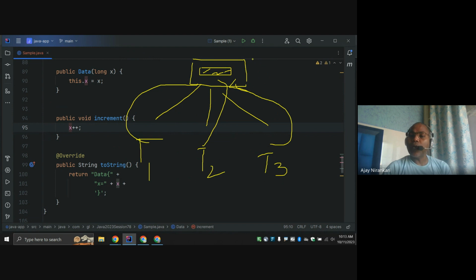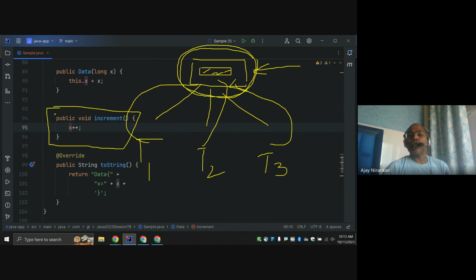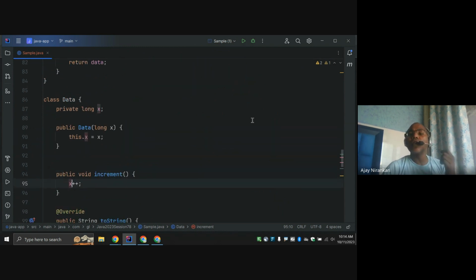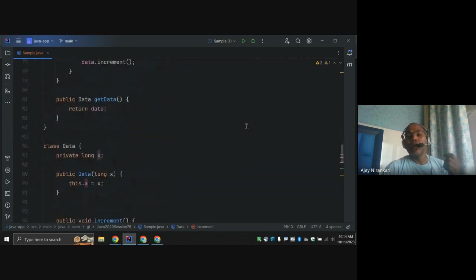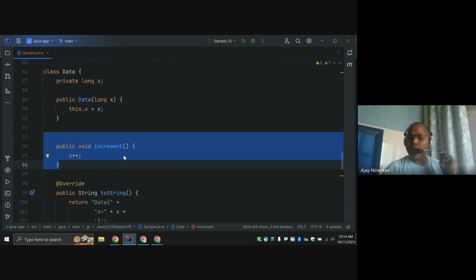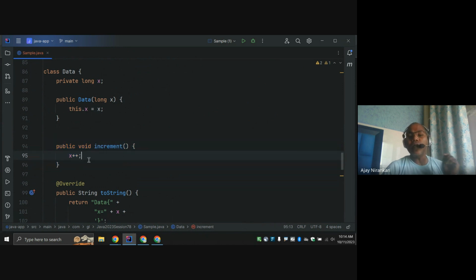So what is the solution? The best solution, I am going to say, is to safeguard this. This is my critical code, and at a time only one thread can increment or decrement, right? So how to do it? This is known as a locking mechanism. What is a lock? Whatever operation you think is problematic, or where the operation is not atomic, meaning multiple threads try to increment and might overwrite each other's values, we guard it with a lock.